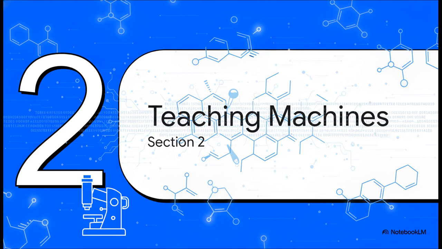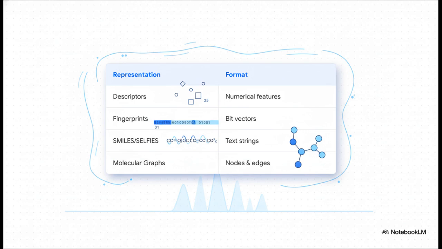This is all about translating the language of molecules into a language that an AI can actually understand. To teach a machine about a molecule, we first have to represent it in numbers, and there are a few main ways to do this. We can use descriptors, which are just simple numerical features like how many atoms it has. We can use fingerprints, which are basically long strings of ones and zeros indicating if certain chemical structures are present. We can even use text strings like SMILES, which are a line of text that describes the structure. Or, and this is the most powerful way, we can represent molecules as graphs, where the atoms are the nodes and the bonds are the edges connecting them.